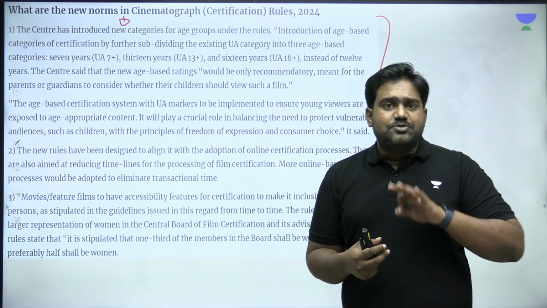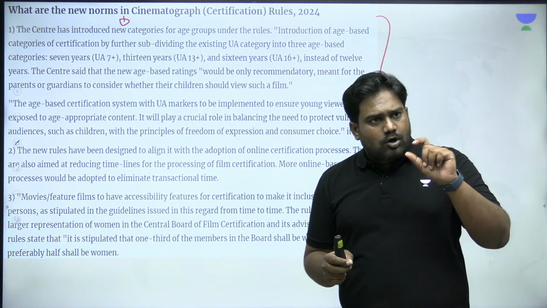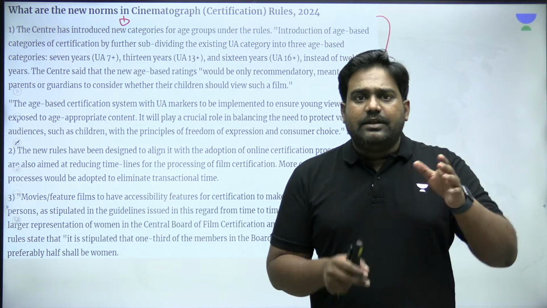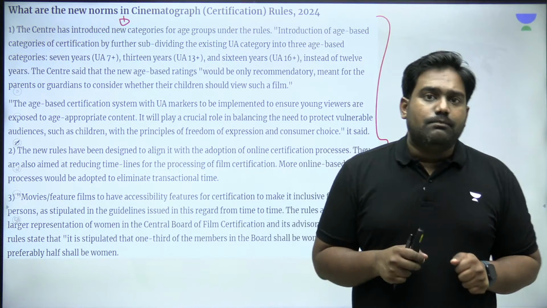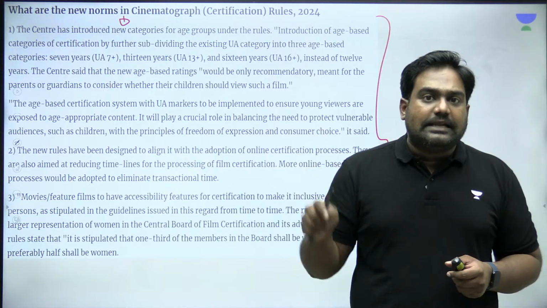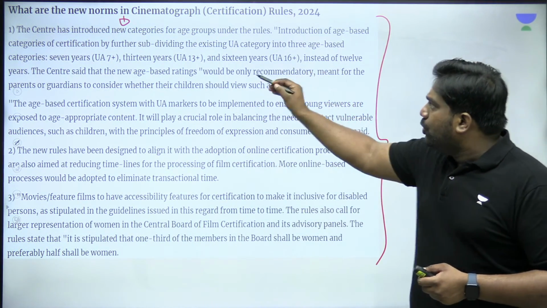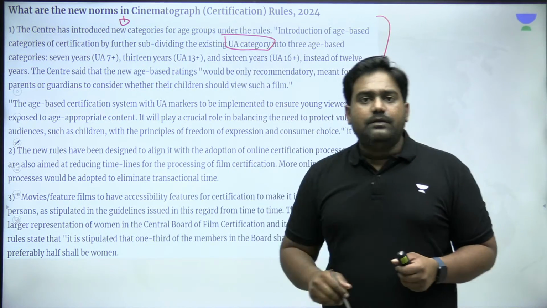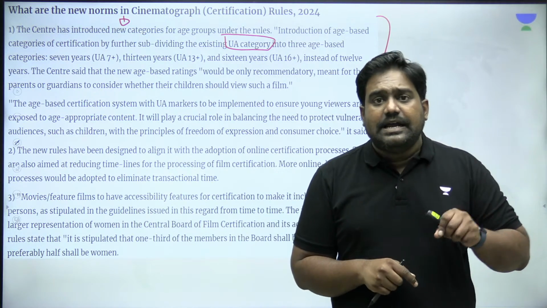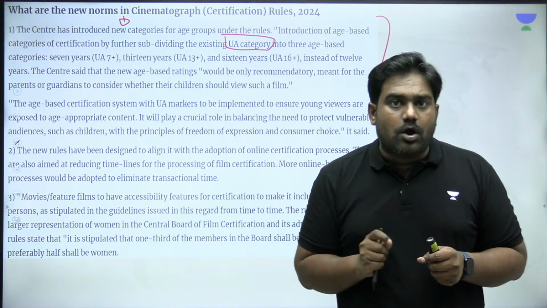So any such objectionable content, if it's present in a movie, the CBFC will accordingly give it a rating. The moment you look at an adult rating, it means that it's not suitable for minor children. Plus there is age-based categorization under the UA category. So this is being upgraded right now. Under the UA category, children can watch the movie with adult supervision, basically parents or guardians can decide, depending on the categorization, whether they should allow their children to watch this movie or not.